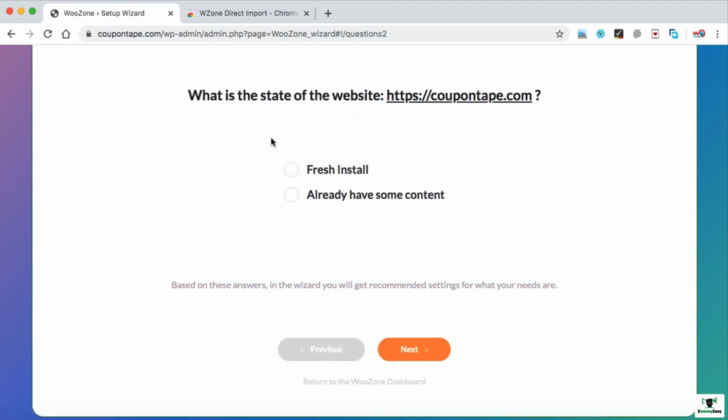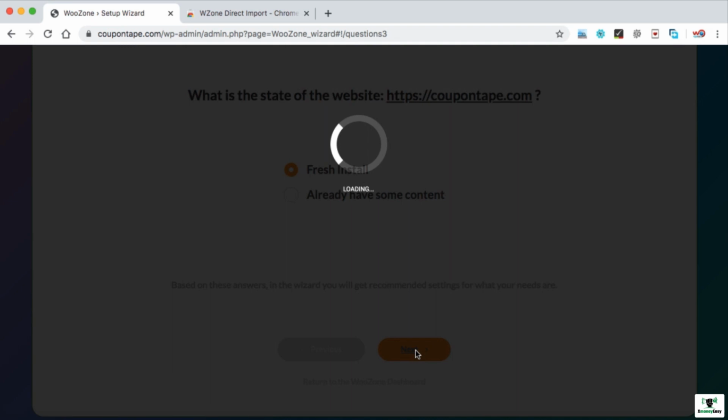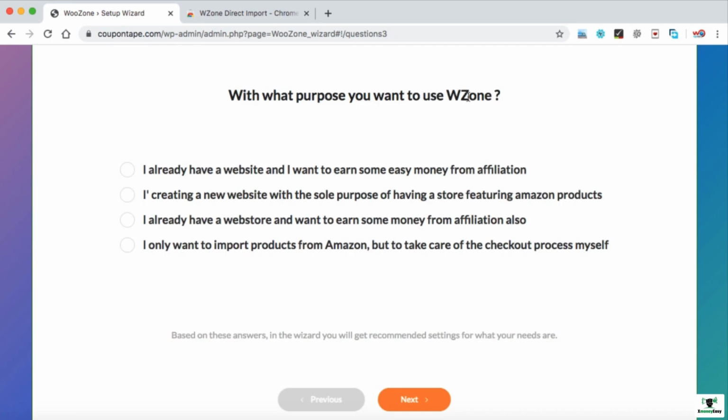Now it asks what is the state of the website. Is it a fresh website or does it already have some content? Well, in your case, you need to select fresh install and then click on next. With what purpose do you want to use the WZone plugin?